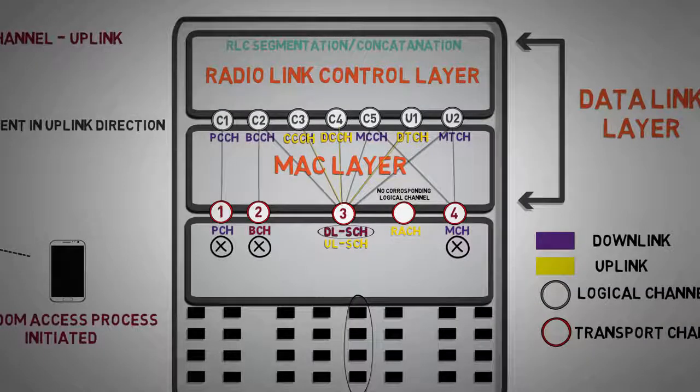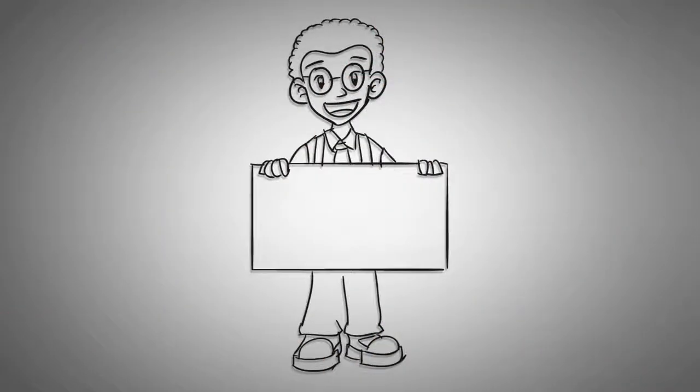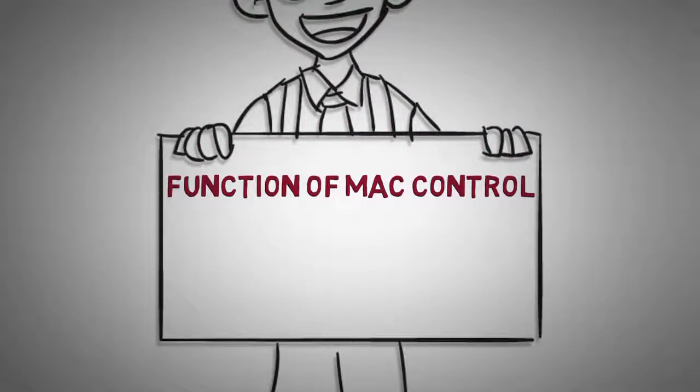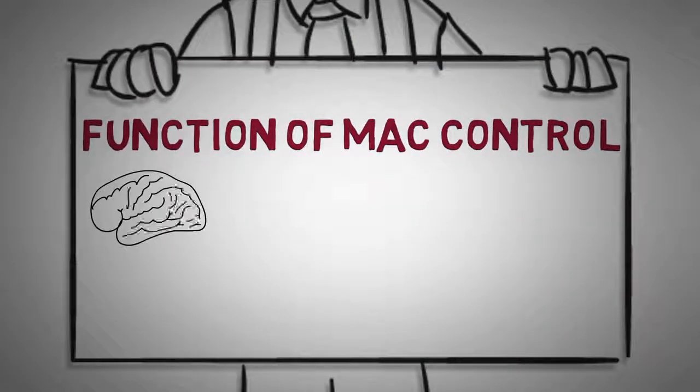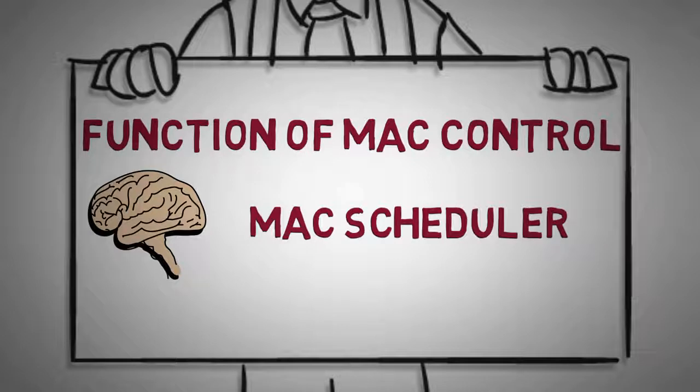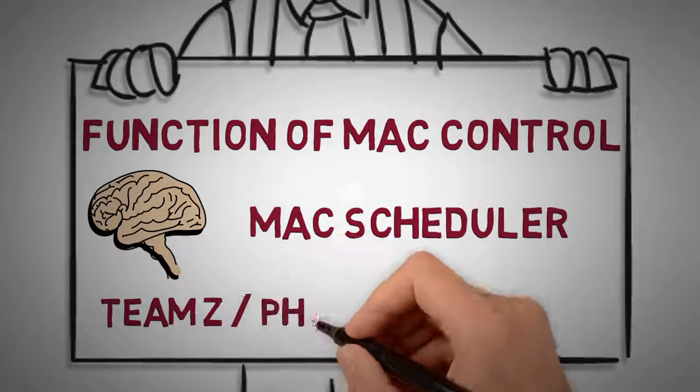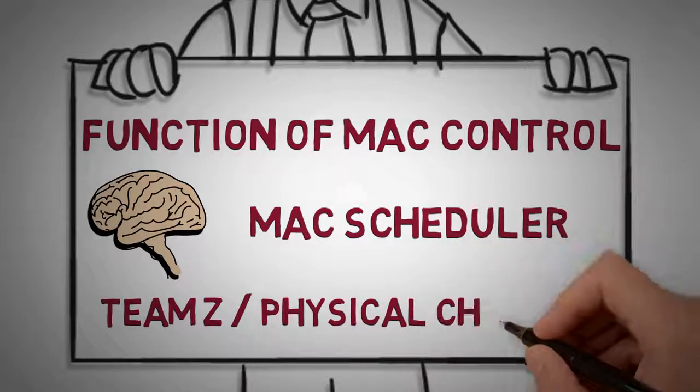So friends, we have seen how data is sorted and mapped into various transport channels. In our next video we will discuss the function of MAC control and the brain behind all these operations, which is the MAC scheduler module. We will also discuss the functioning of the physical channels which actually transport the data.